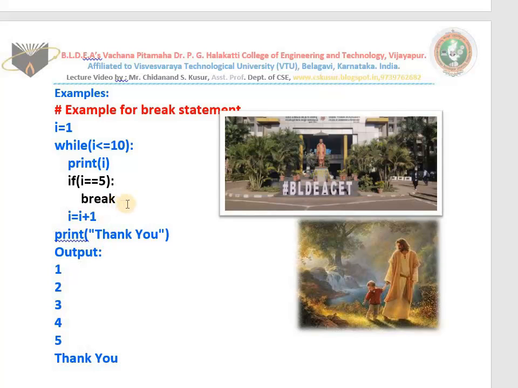These are all just examples. You are all mechanical engineering students. While solving real-time problems, you only think in which situation you need to use it. I hope you are getting and following me.